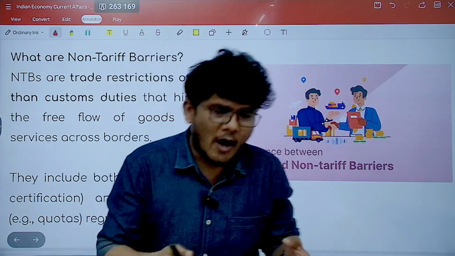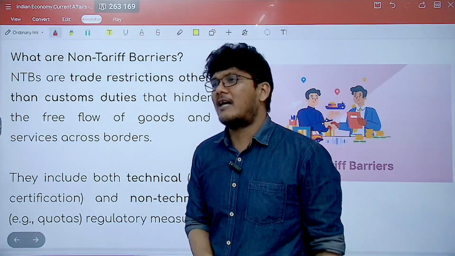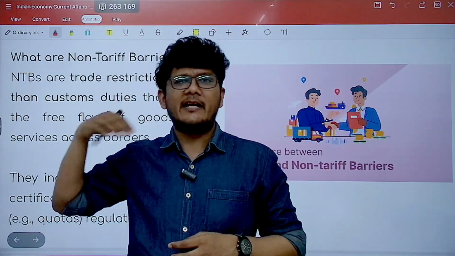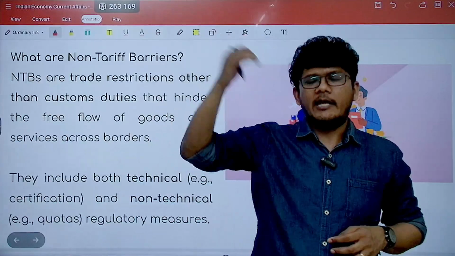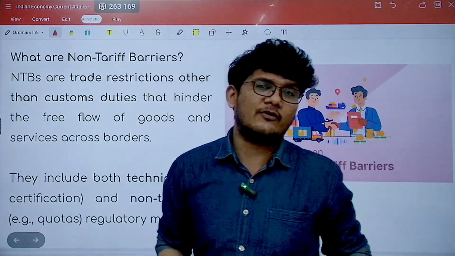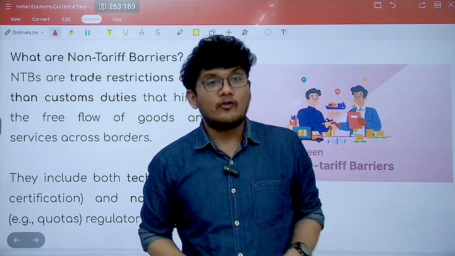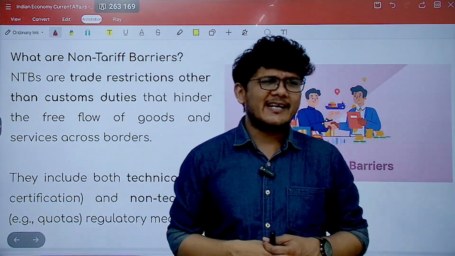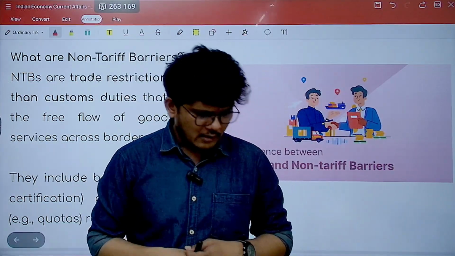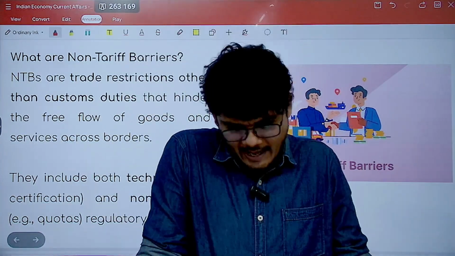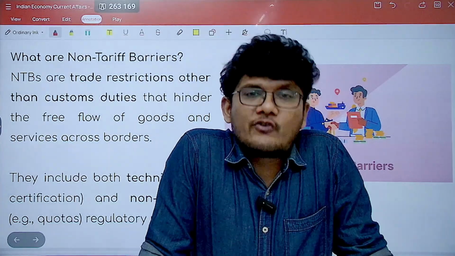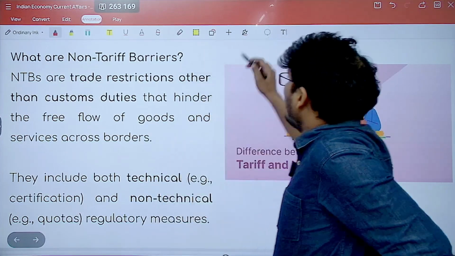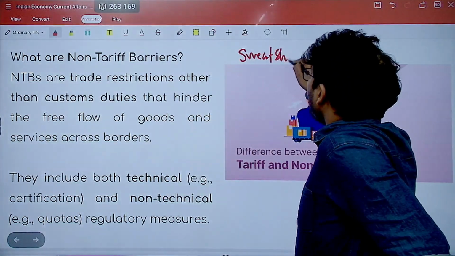Now there can be certain non-tariff barriers as well. What are non-tariff barriers? For example, sanitary and phytosanitary reasons. Sometimes countries simply ban the imports from other countries because of sanitary and phytosanitary reasons, environmental reasons, or human rights violation reasons. For example, if we are getting some textile product from Vietnam, we can simply ban it by saying that the people producing it are not being given basic human rights. For example, in Vietnam and Bangladesh, there are sweatshops. Now, what are sweatshops?